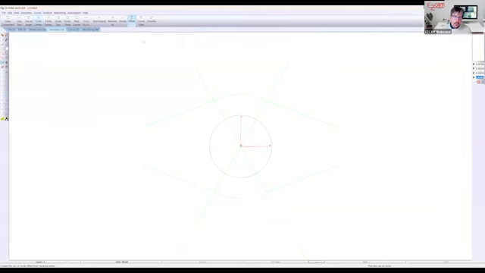Switch over to offset. 1/4 of an inch. You can see we can offset arcs, lines, and circles, inside and outside. I'm going to use center and edge. We can now delete the construction lines. Go back to my trimming.